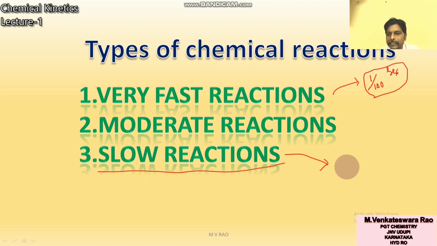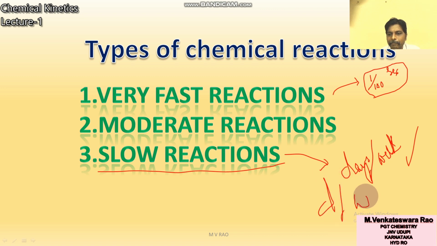These reactions will complete in days. Some reactions will complete in a week, some in a month. Days, weeks, months. Some reactions will take place in years also. So these are slow reactions.